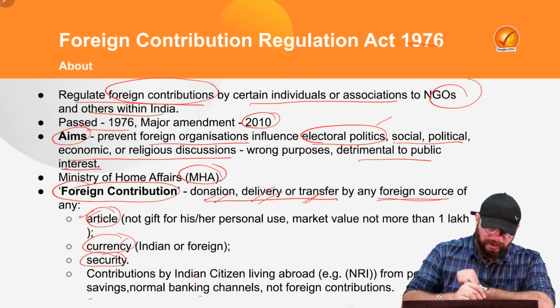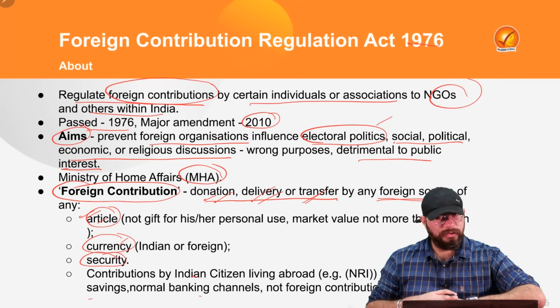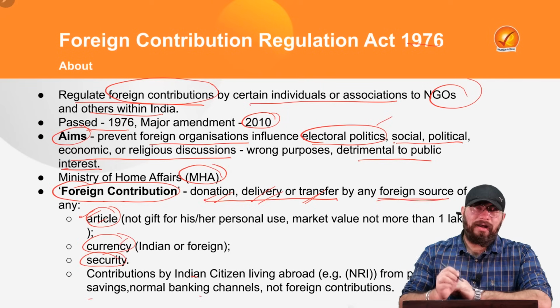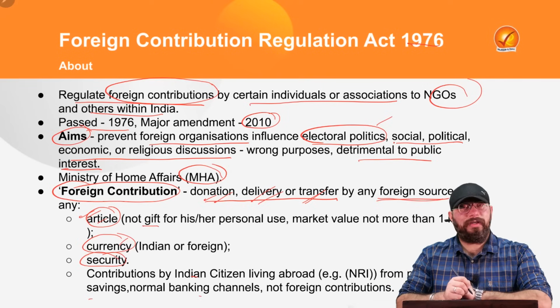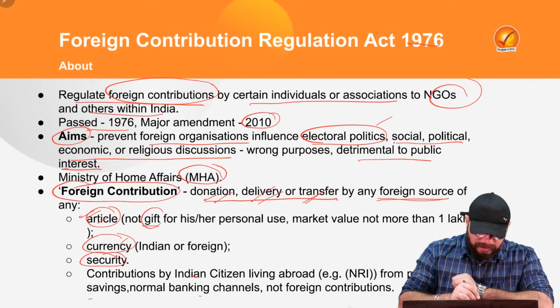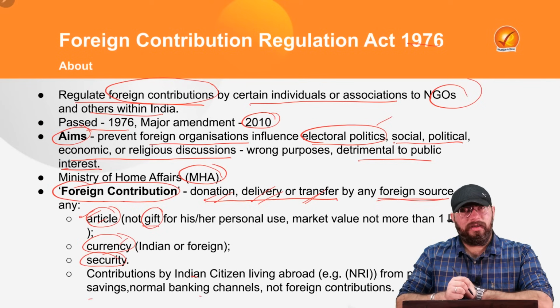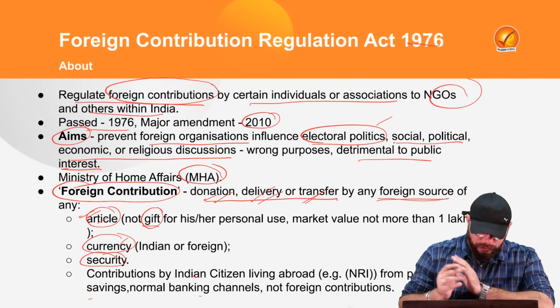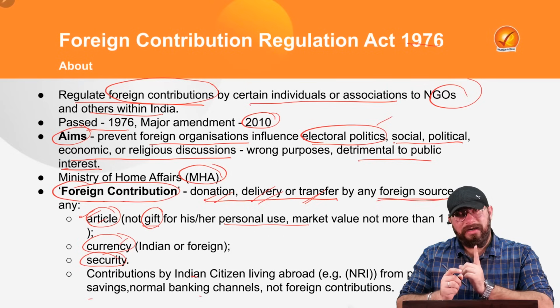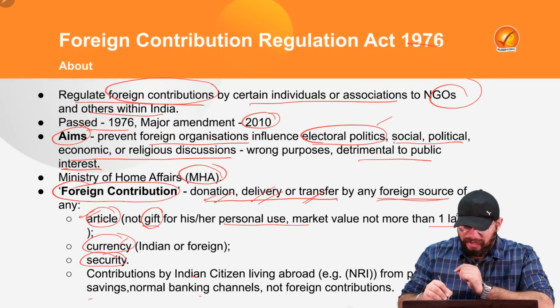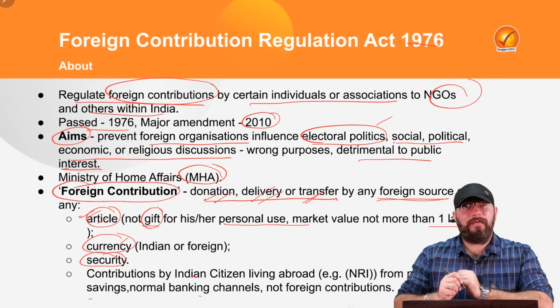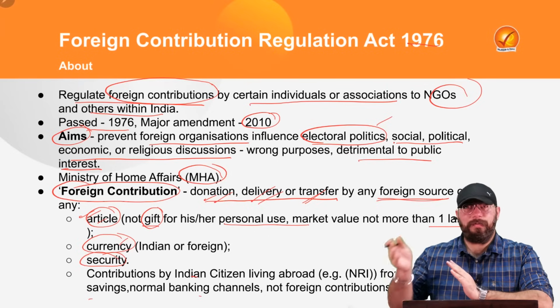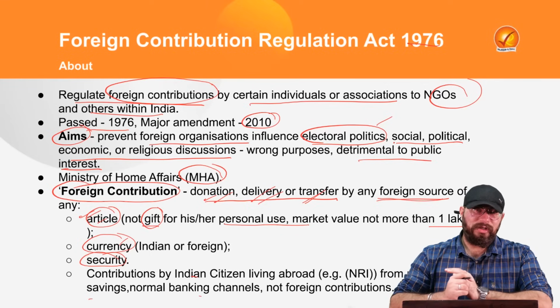Now coming to this article, what are articles? Articles are goods. So does article include gifts as well? That is the question. The answer is that article does not include gifts which are given by a foreign source to anyone in India for his or her personal use. One more condition is there: the market value of the gift should not be more than 1 lakh rupees. If it is more than 1 lakh rupees, then of course it comes under the ambit of FCRA.